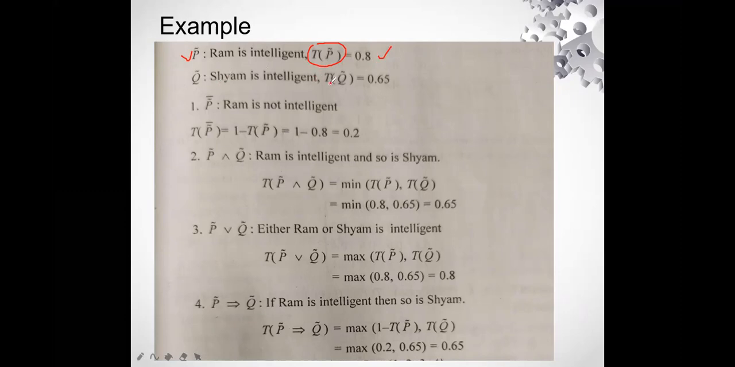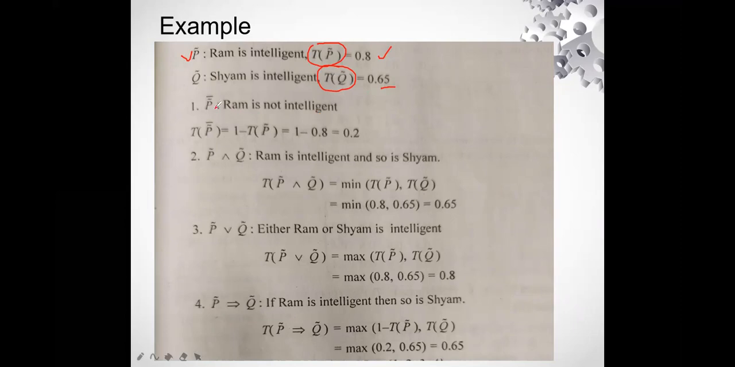How much is Sham intelligent? That is the truth value acquired by the proposition Q, Sham is intelligent, which is defined as 0.65. Now, you will be given questions, and it can be given in two ways. First, it can be given as statements, the proposition statements, and you have to find out the fuzzy proposition. Let's see first: Ram is not intelligent.